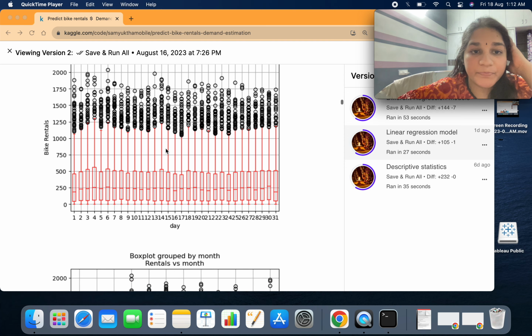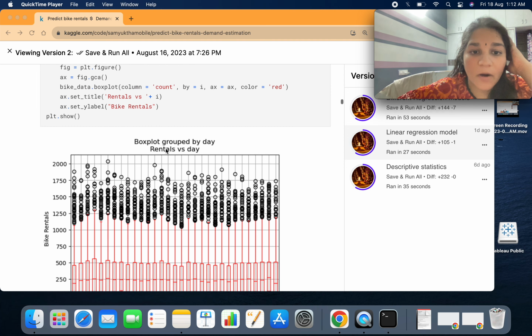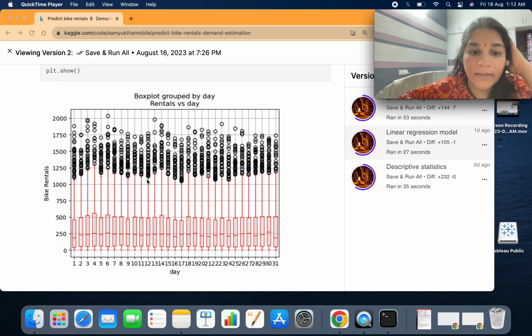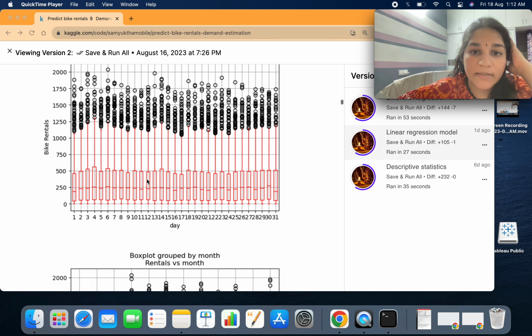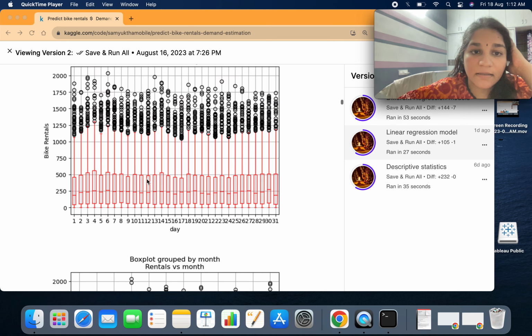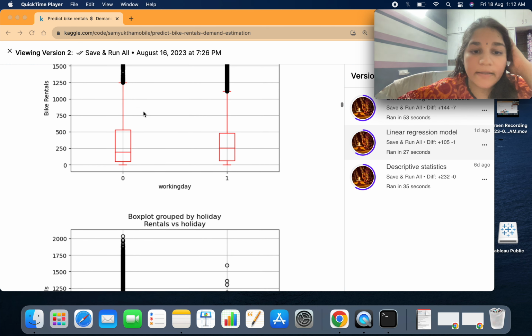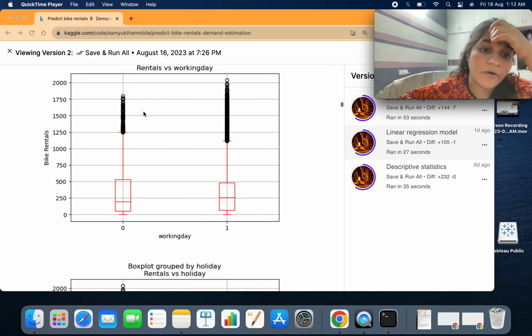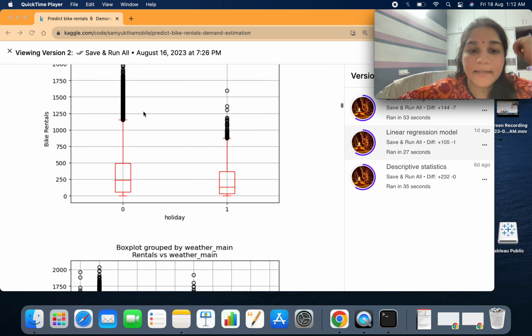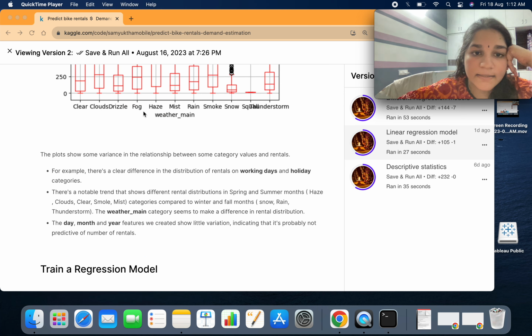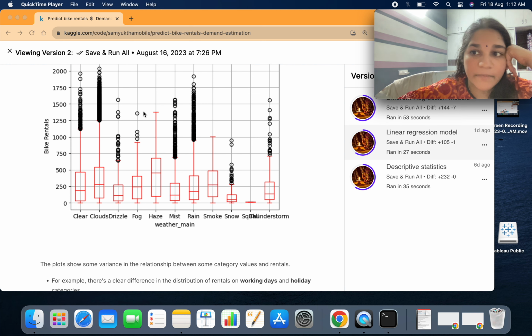And so this is the box plot, because I wanted to see the outliers in the data, and you can see extreme high data outliers for day, month and year, and also the outliers are present for working and non-working days and holidays, and for weather main.